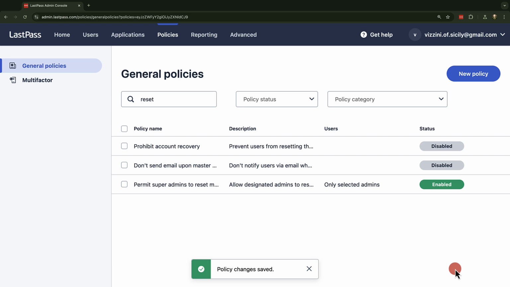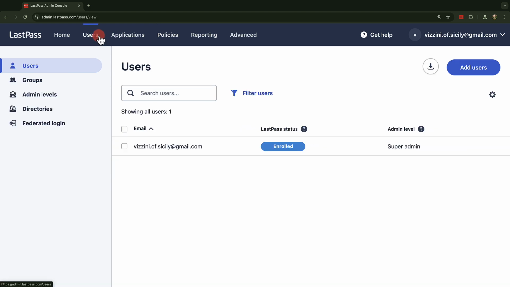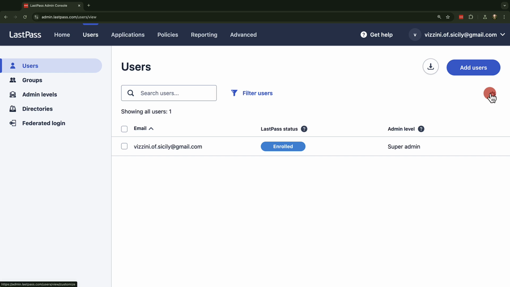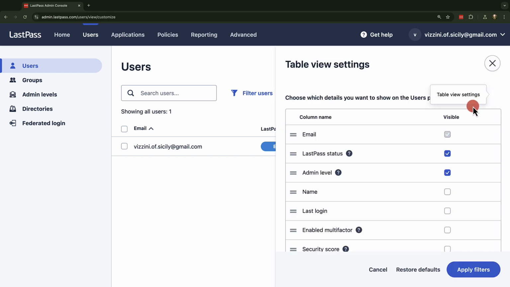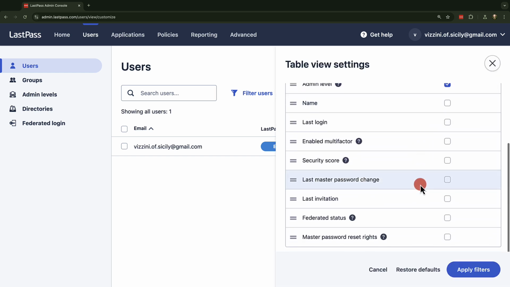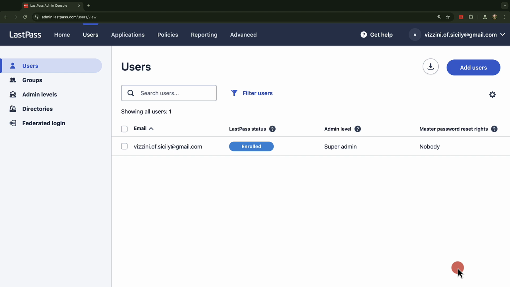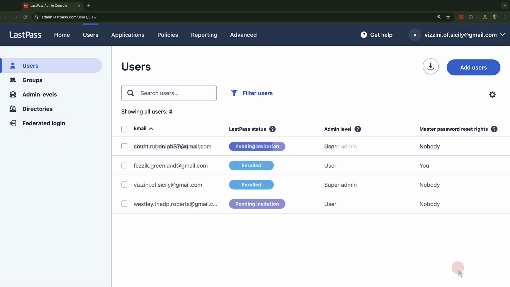With the policy enabled, we can now go to the Users tab, and within the Users section, start to add users. However, if we want to know if we have the rights to reset someone's master password, we'll first have to use the cog on the right to access table view. Here, we'll turn on the setting Master Password Reset Rights. Then, we'll apply filters. Now, we can see, for example, that nobody has reset rights to the default super admin's account.